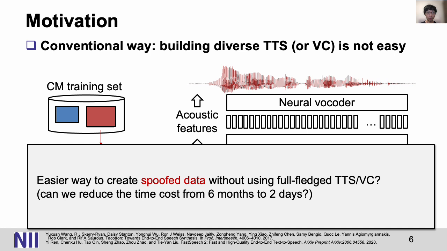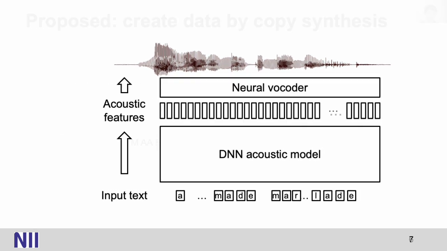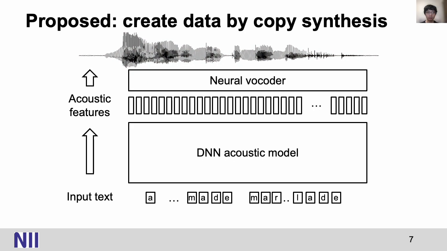So in this work, we want to ask whether there is an easier way to create spoofed data without using the full-fledged TTS and VC conversion system. Can we reduce the time cost to build a single system from 6 months to just 2 days? The method we propose in this paper is to create spoofing data using neural vocoders and copy synthesis.